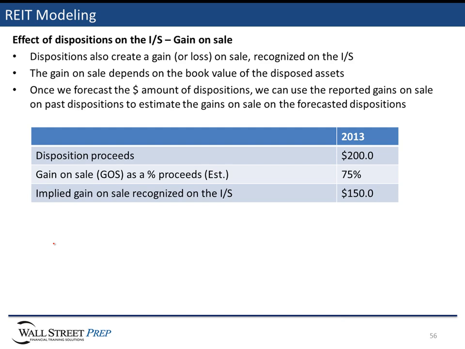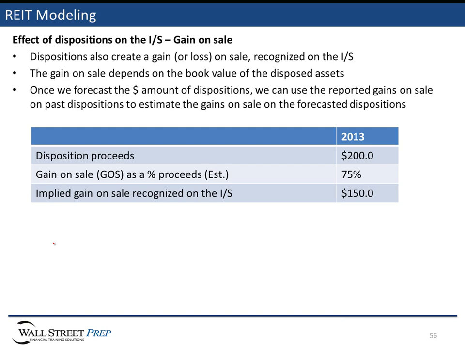And from a forecasting perspective, the dollar amount of dispositions needs to be forecast, and we can use the reported gains on sale on past dispositions to help guide what the estimated gains on sale are going to be on forecasted dispositions. So as an example, disposition proceeds of $200 million. If we assume, by looking at the historical ratio of gains on sale as a percentage of total past proceeds, 75%, well, the implied gain on sale that would be recognized on a forecast basis on the income statement